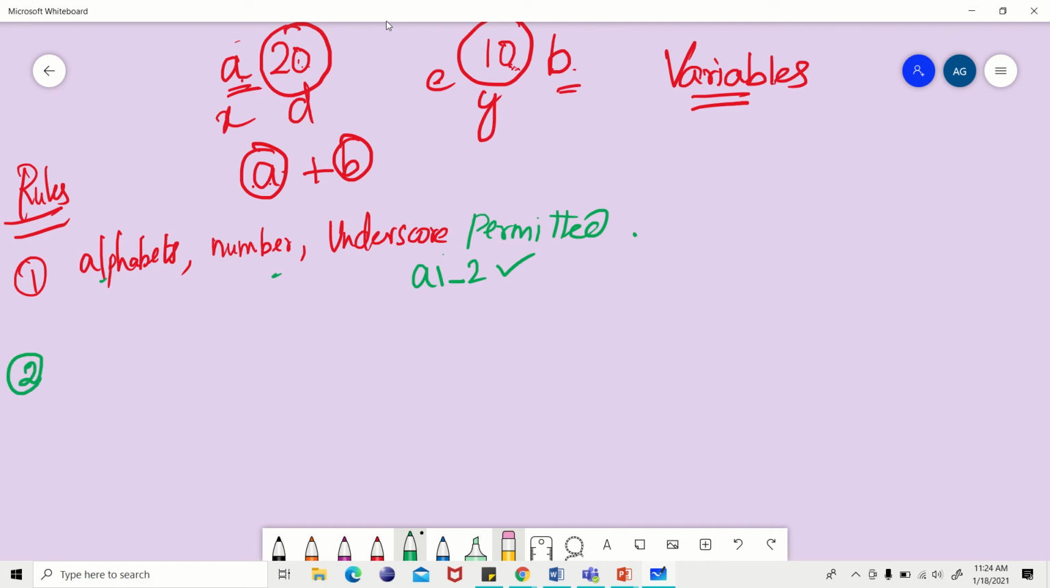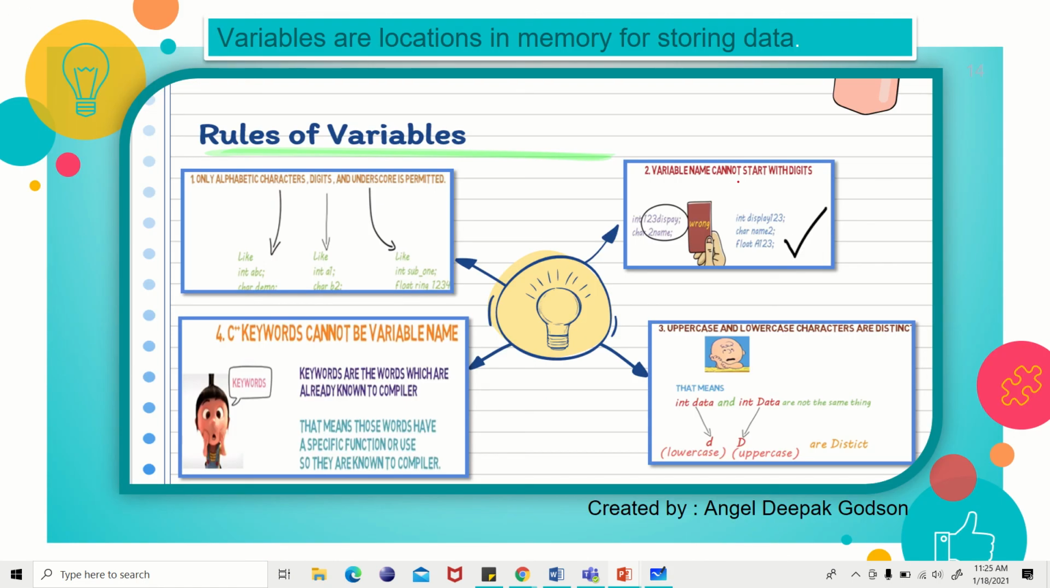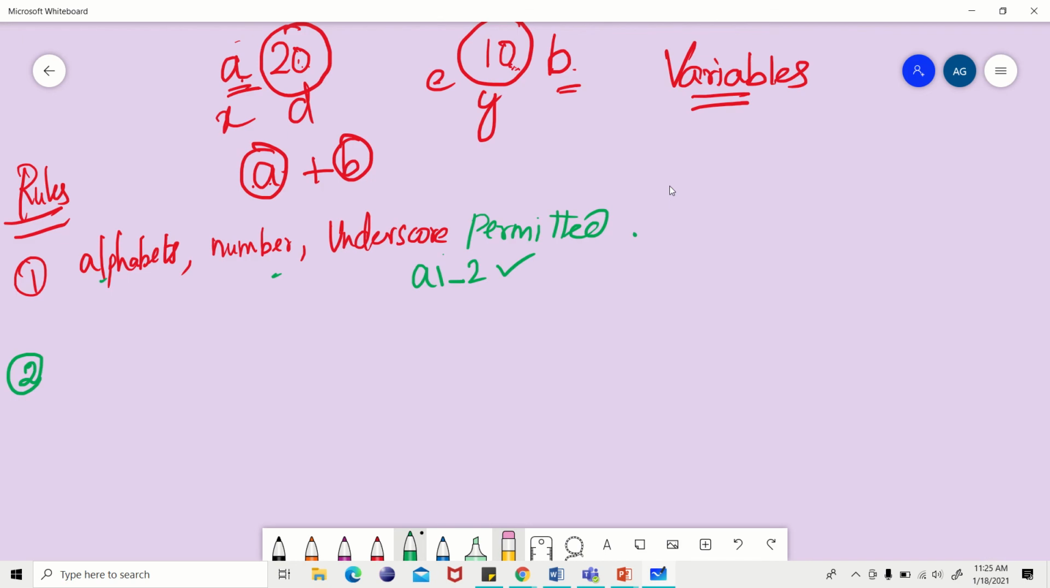Numbers cannot be the variable. You mean the first starting, look at this. Variable name cannot start with digits or the numbers. Okay, so variable name cannot start with digits. That's nothing but it is numbers.